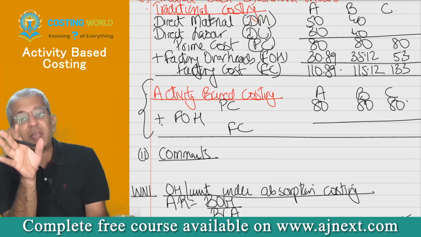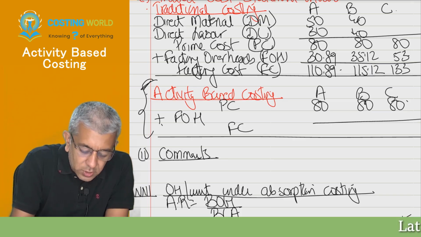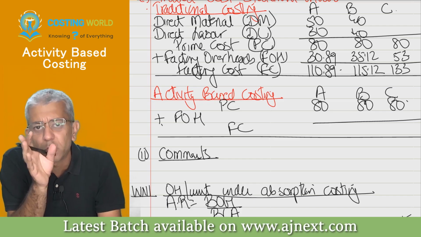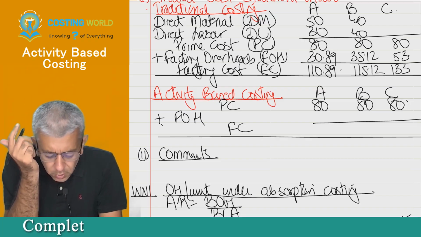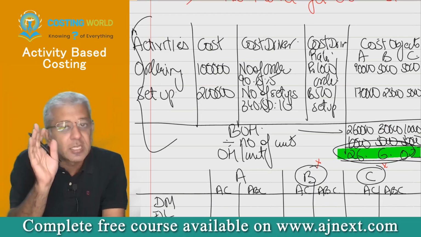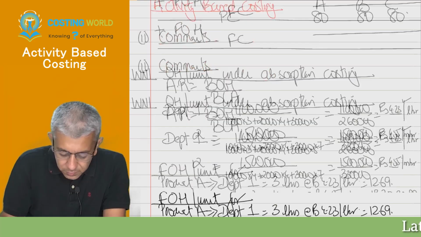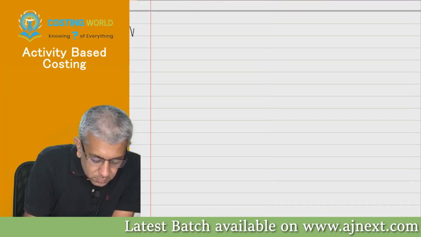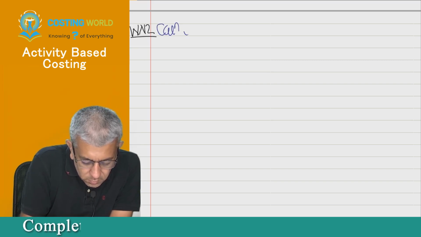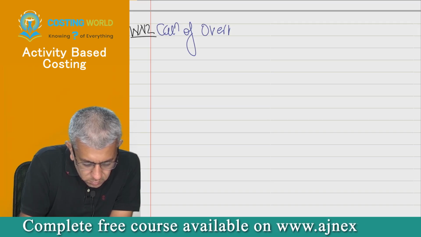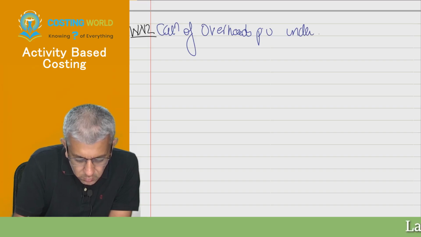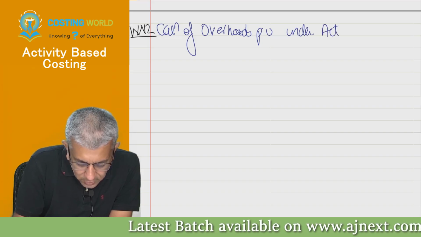Now we'll start with activity based costing. In activity based costing, till prime cost everything will remain the same. The only thing that will change is the overheads. So let's talk about overheads now. For overheads, we'll make the same statement that I made yesterday. Exactly this particular statement only. Please give the title. Use the name activity based costing, not ABC.